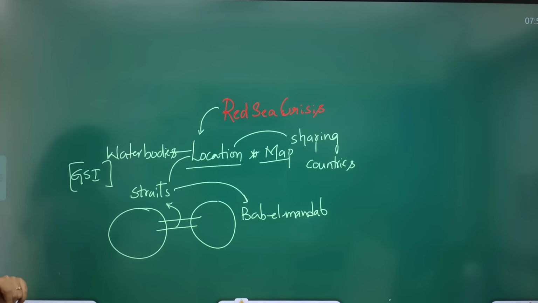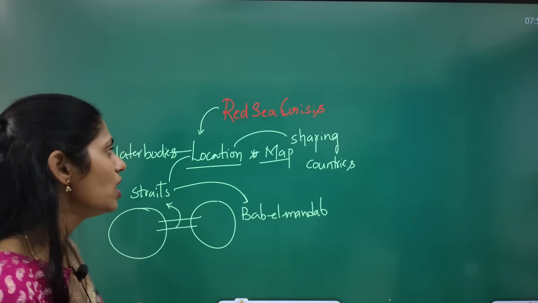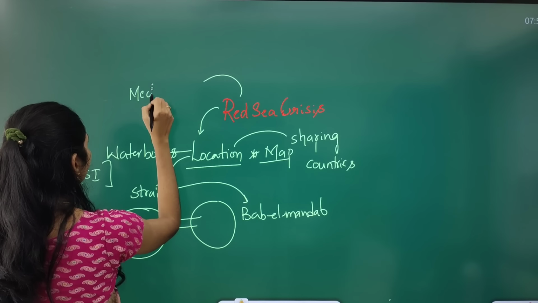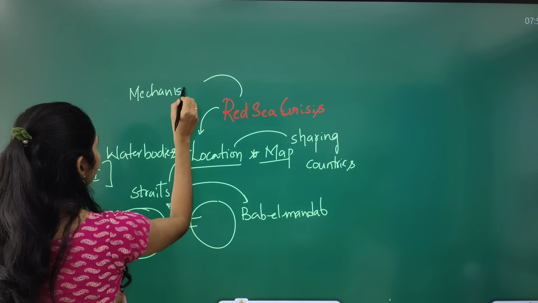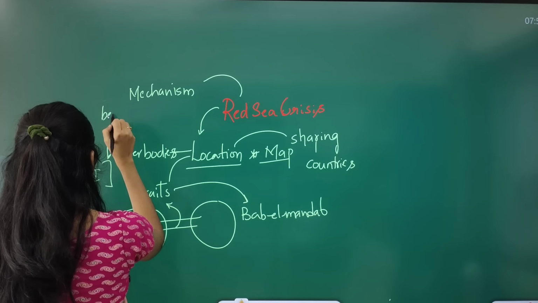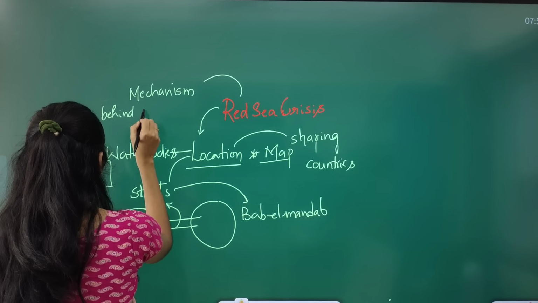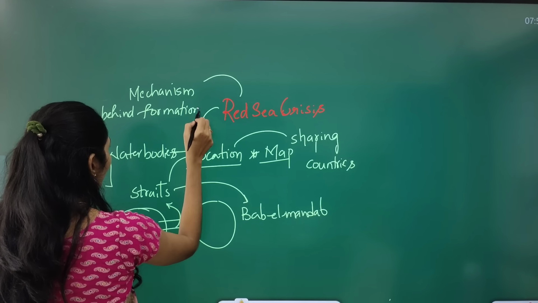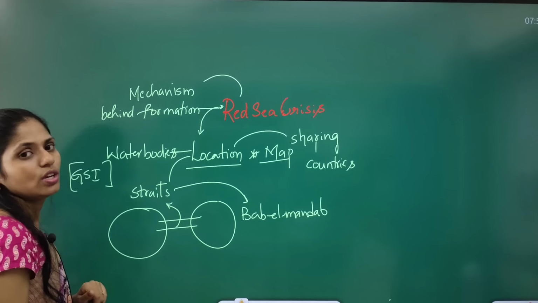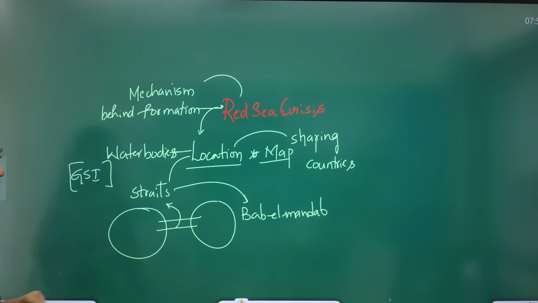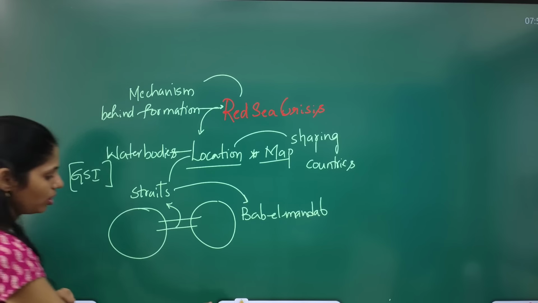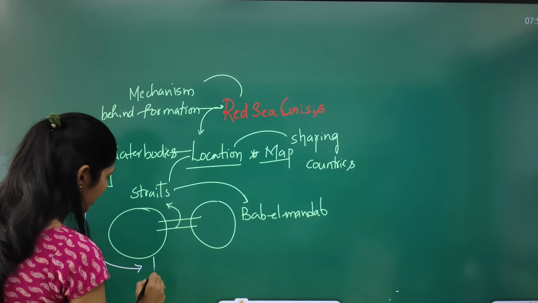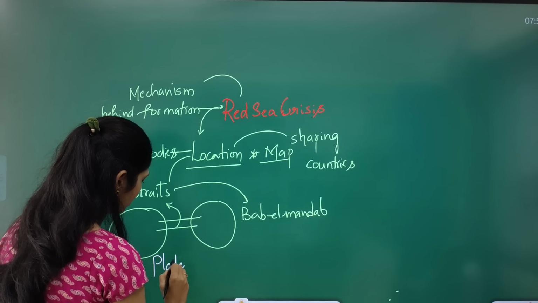And even, you can get a mains question, that is, what is the phenomenon or mechanism behind the formation of the Red Sea. So from the GS paper 1 point of view, not only the map, you can see another dimension, that is plate tectonics.